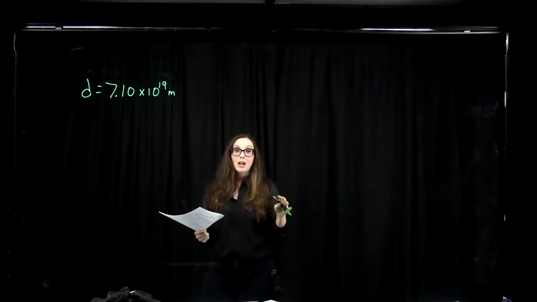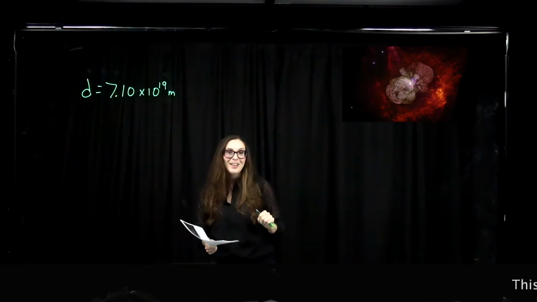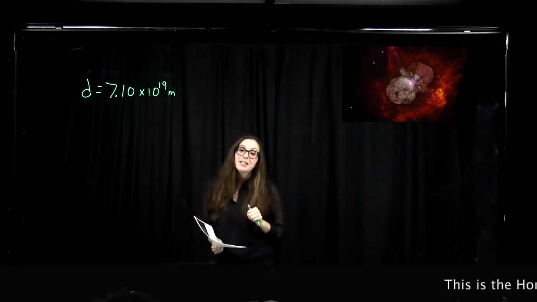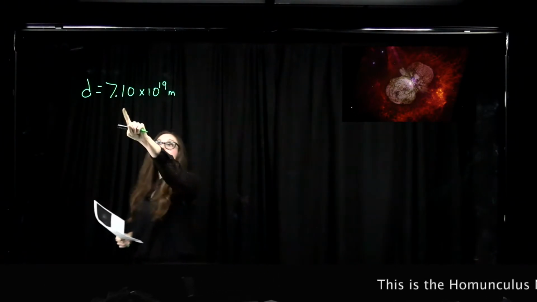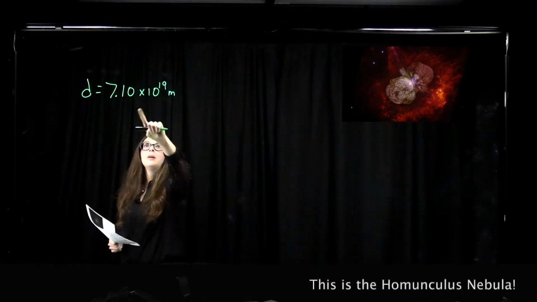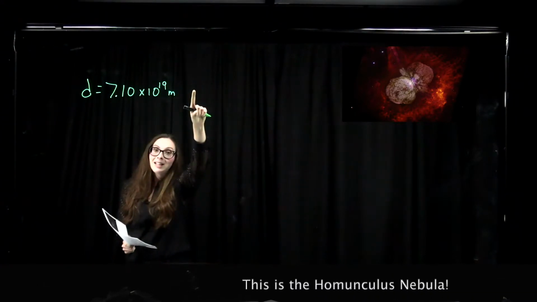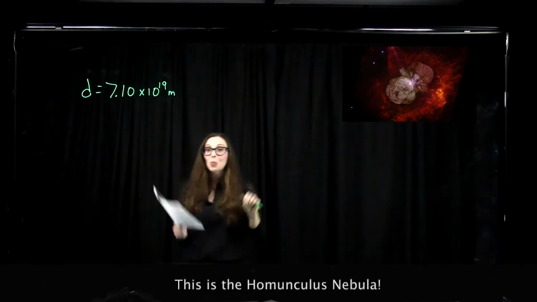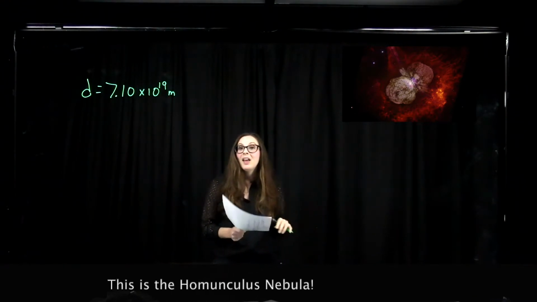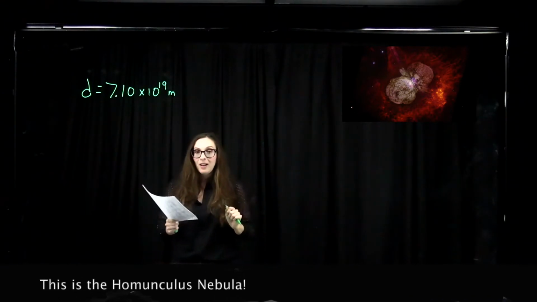We're going to think about an object called the Homunculus Nebula. It is located at a distance away from the Earth of 7.10 times 10 to the 19 meters. Okay, that's really far away. It's called the Homunculus Nebula.